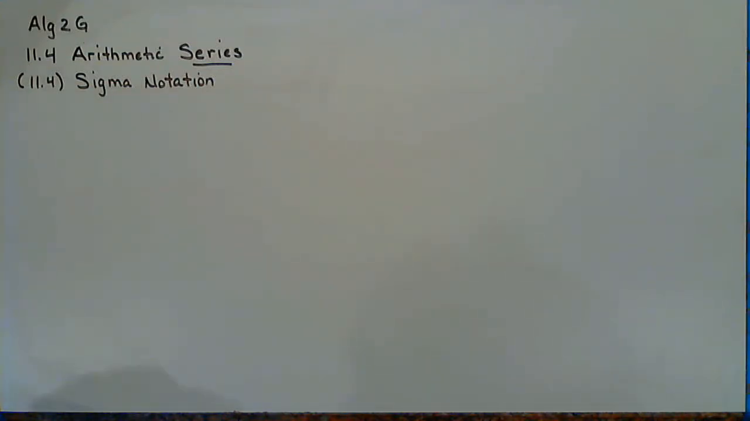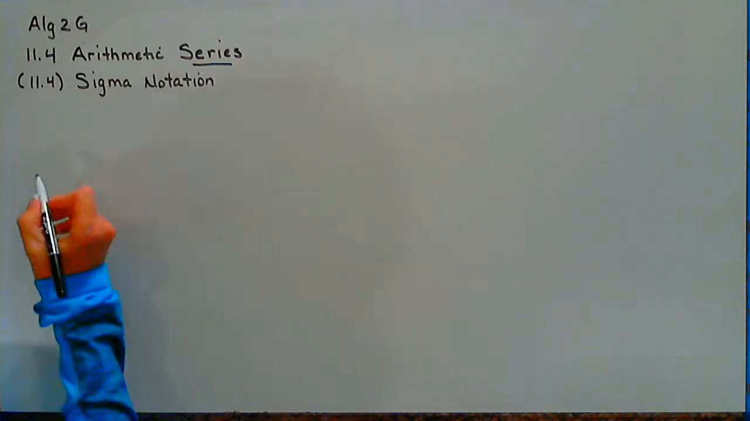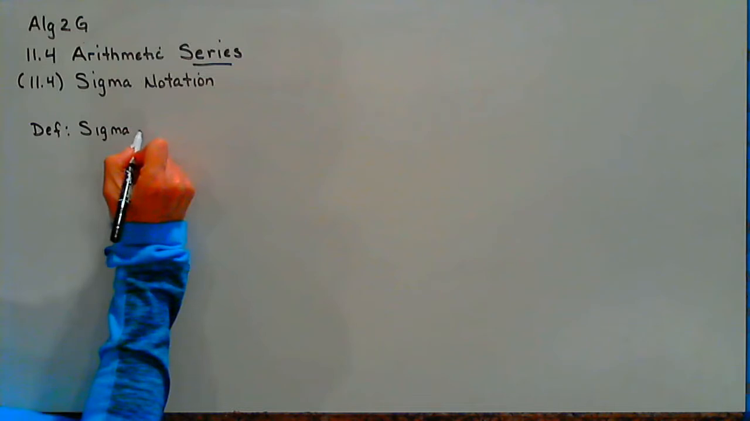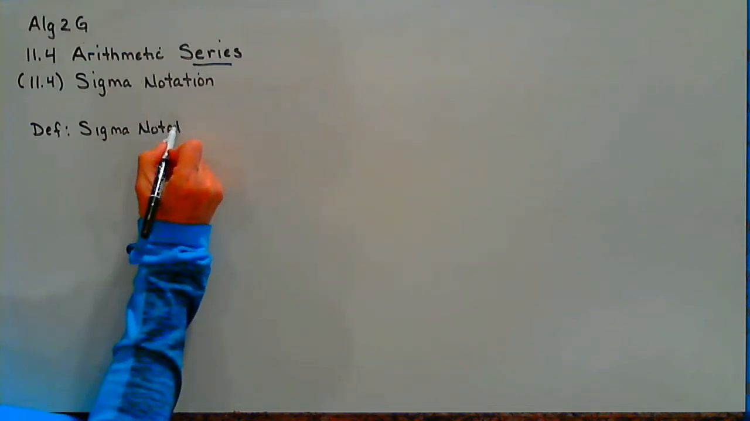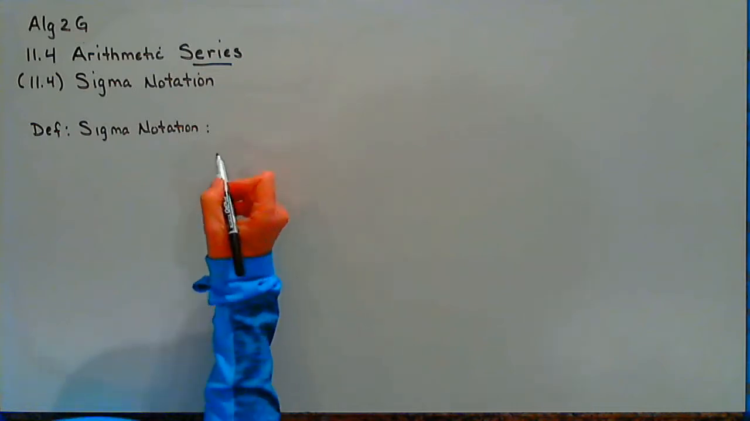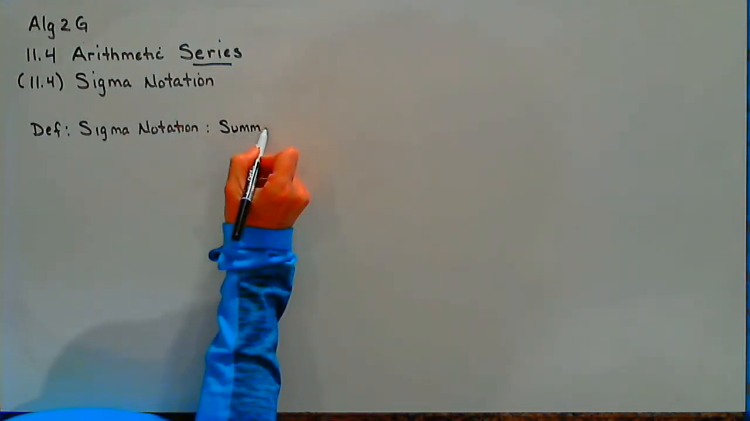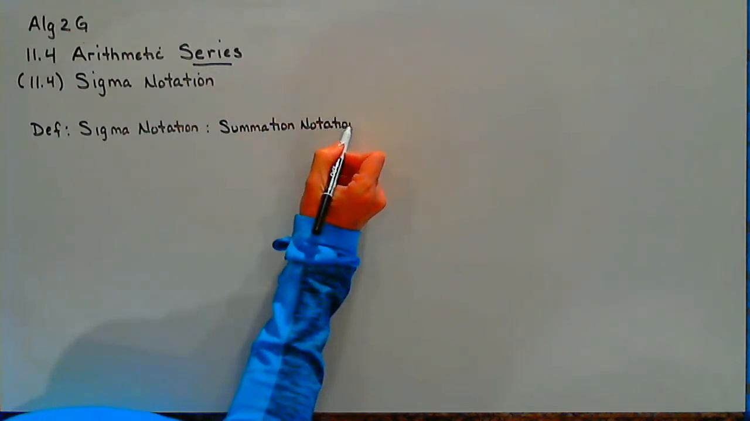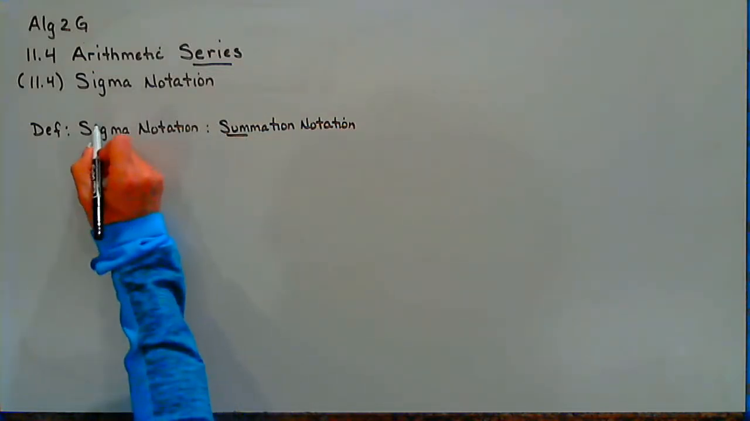All right, so to continue where we were with an arithmetic series, we have another way that we can represent a series and evaluate a series, and that's called sigma notation. If we take a look at what we mean by sigma, we do have a symbol for sigma. Sigma notation means summation notation. Okay, so again, we're adding things together.